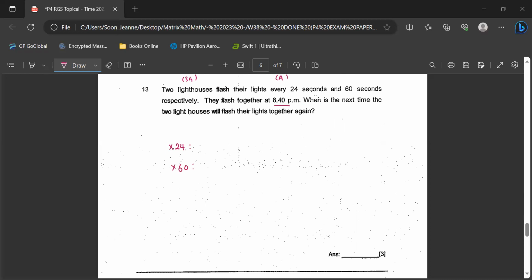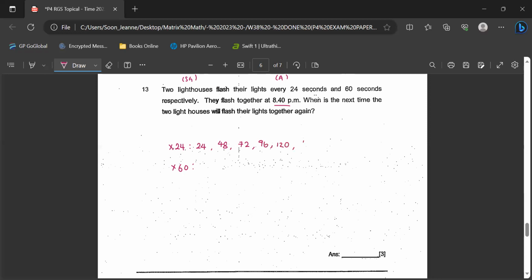So let's calculate. I know the numbers are big, but you can just slowly do it. 24, two 24s will be 48. Then plus another 24 is 72. Plus another 24 is 96. Plus another 24 is 120.